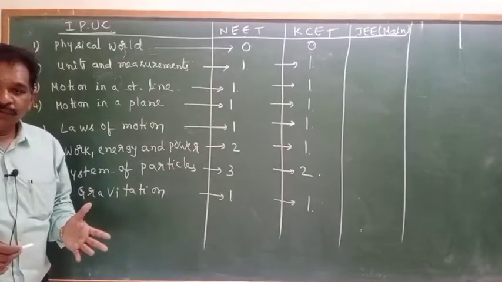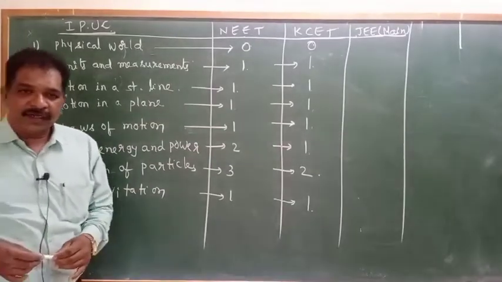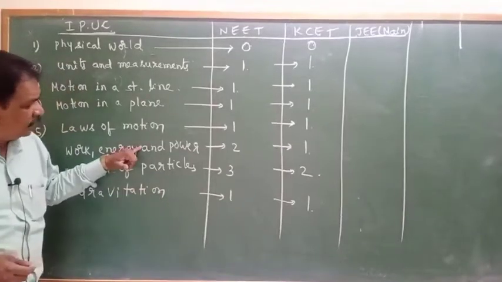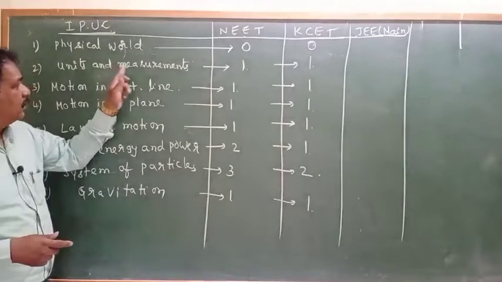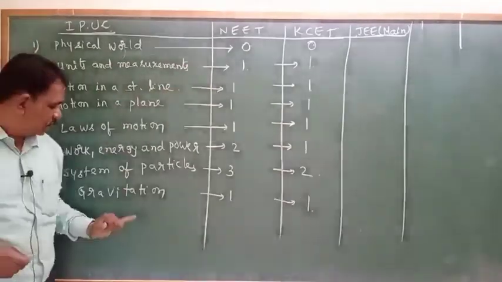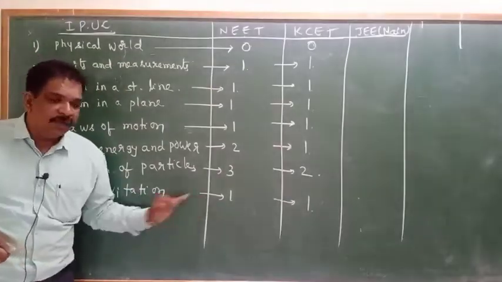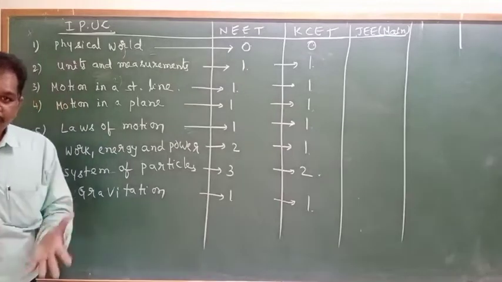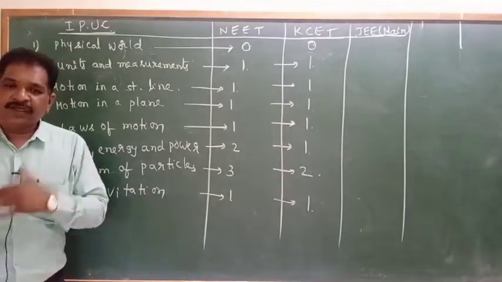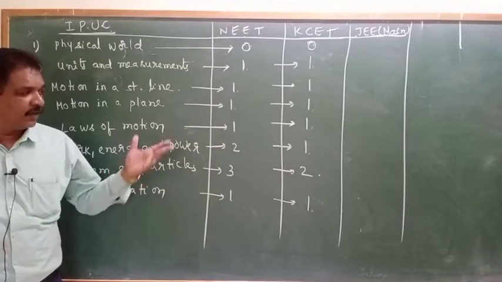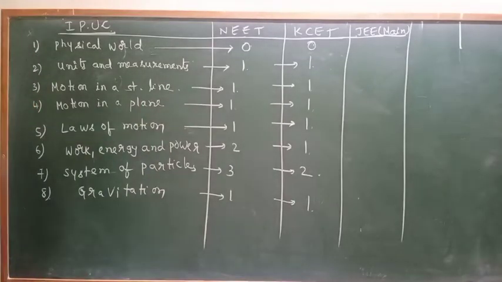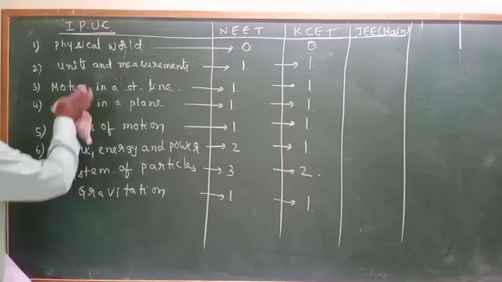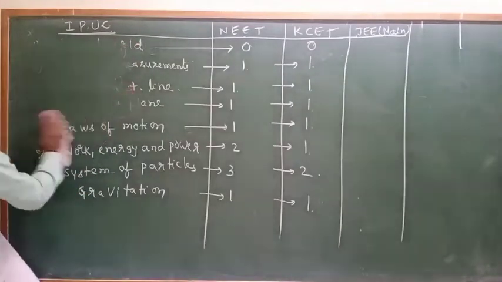And if we concentrate on the important topics and easy topics, units and measurements will be an easy topic. Gravitation will be an easy topic. Like that, if we concentrate, definitely we can easily get good marks in the objective examinations also. Okay? Next, the remaining lessons, if I write.